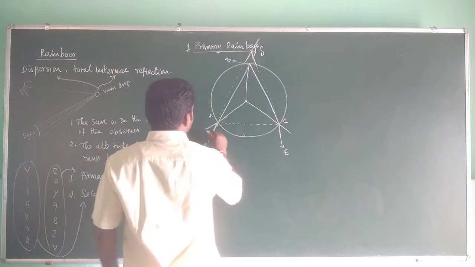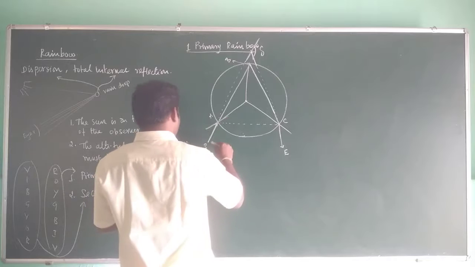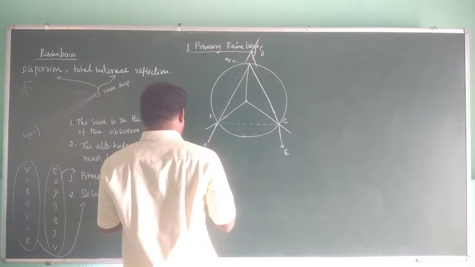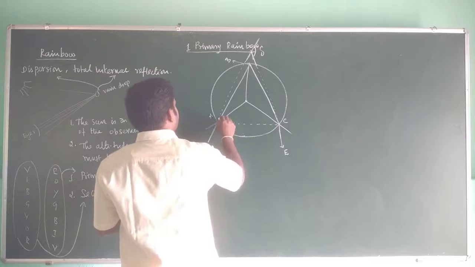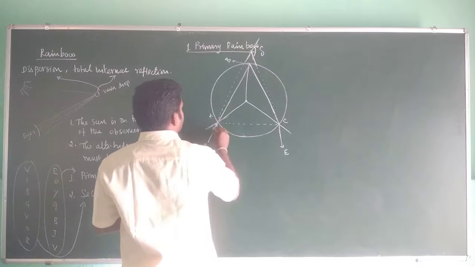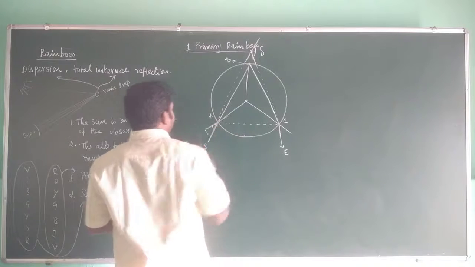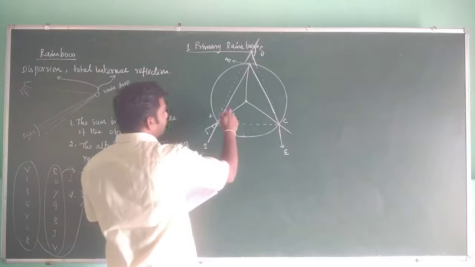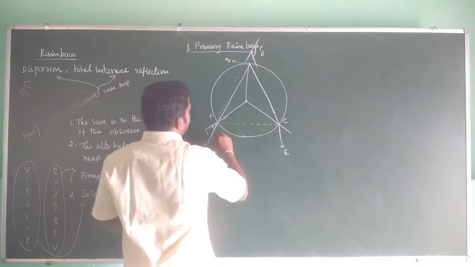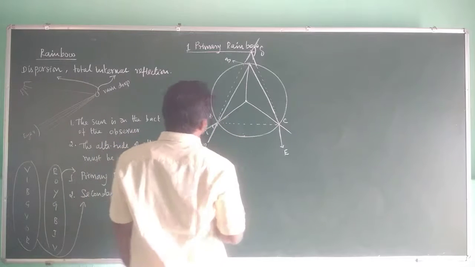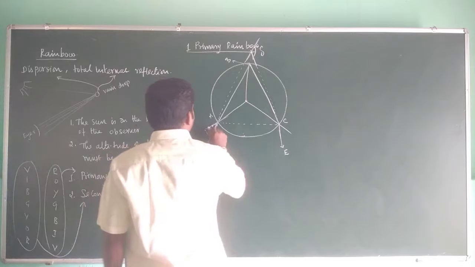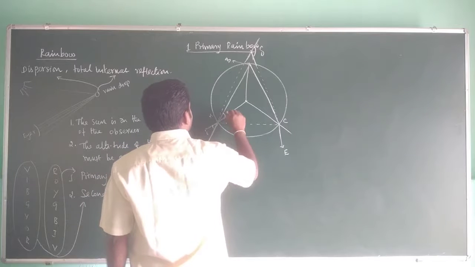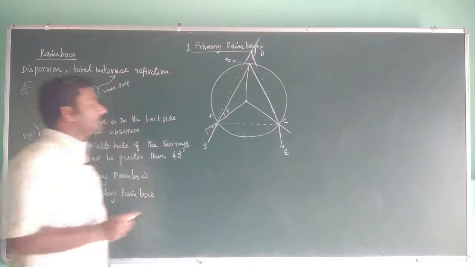This is the normal. Here it is the angle of incidence i, and here the angle between the normal line and the refracted ray is r.